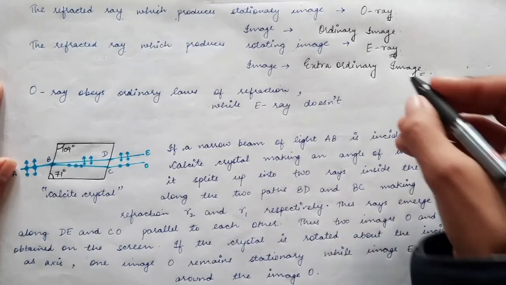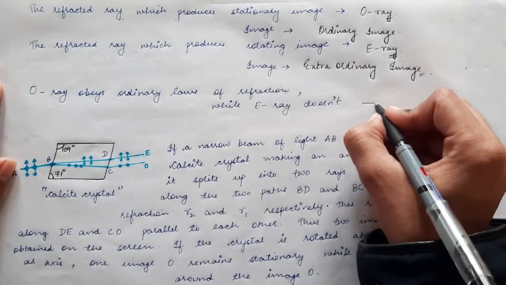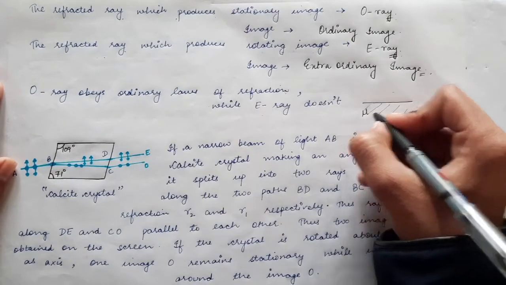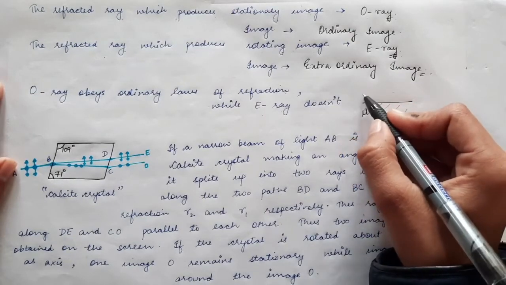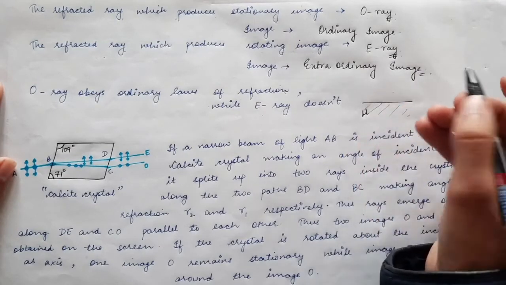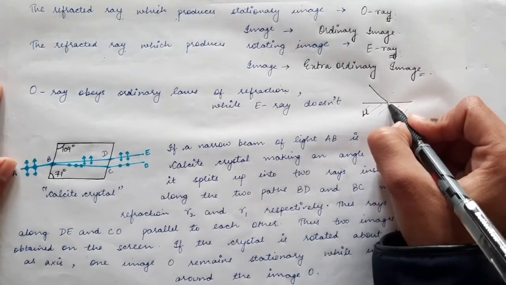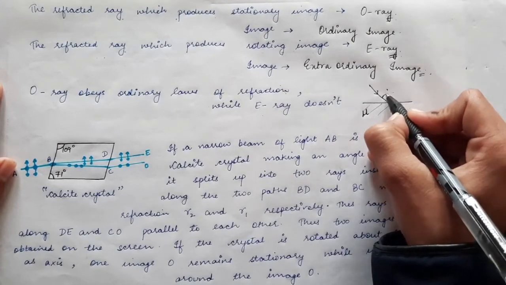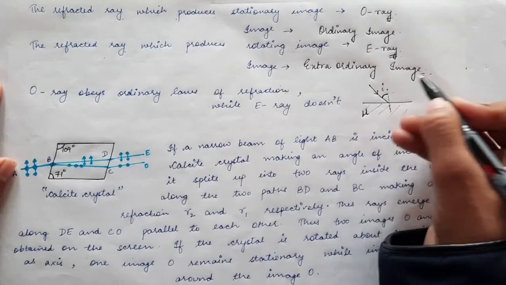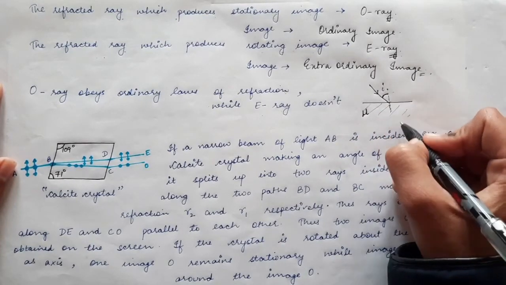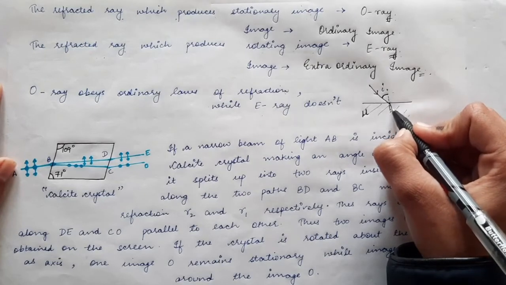Now what is Snell's law? Snell's law states that if you have a medium whose refractive index is mu with respect to the medium present outside, and you make light incident on this medium with an angle of incidence small i, this ray will get reflected as well as refracted inside the medium.